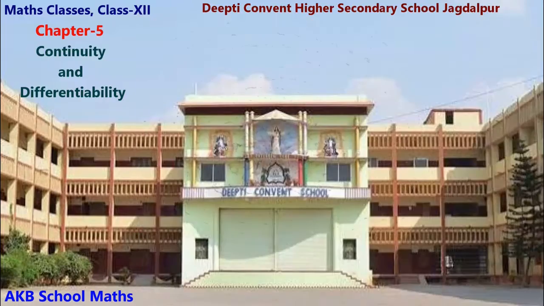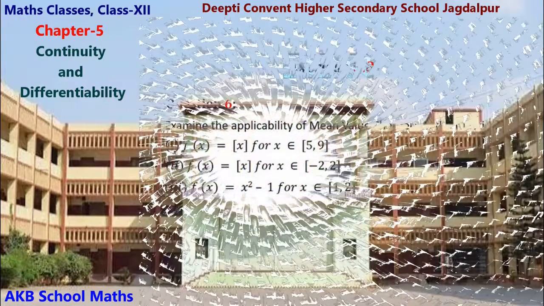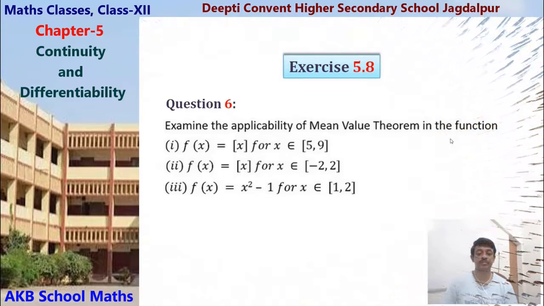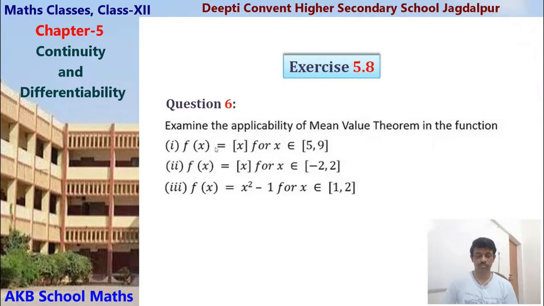Question 6 of exercise 5.8. Examine the applicability of mean value theorem in the following cases. The function is the greatest integer function, first interval 5 9, second interval minus 2 2, and the third function is x square minus x for x belonging to 1 to 2. Same as question 1 of this exercise. There it was Rolle's theorem verification, here it is verification of mean value theorem.